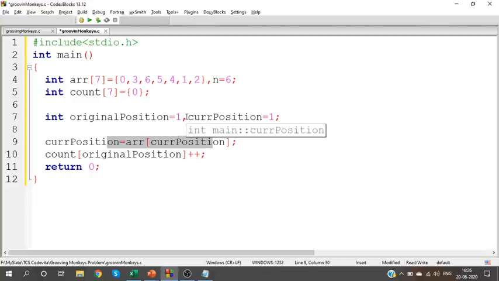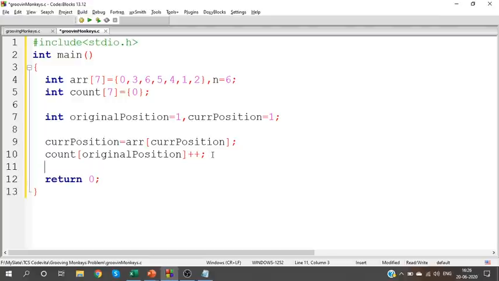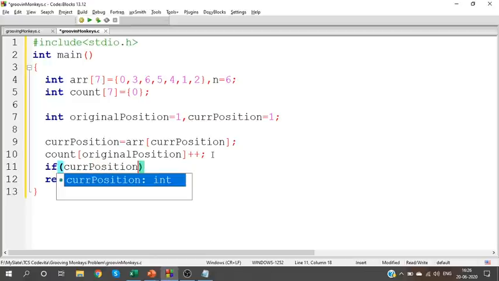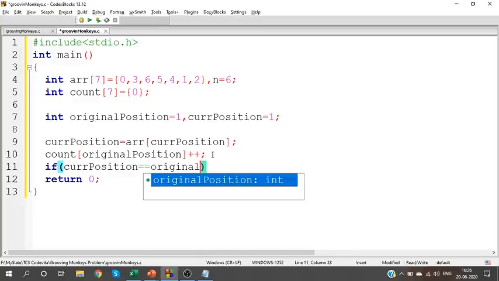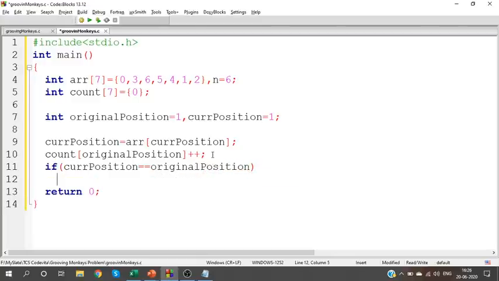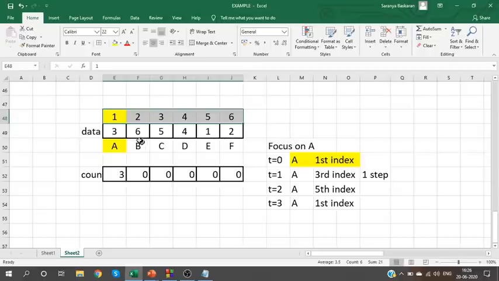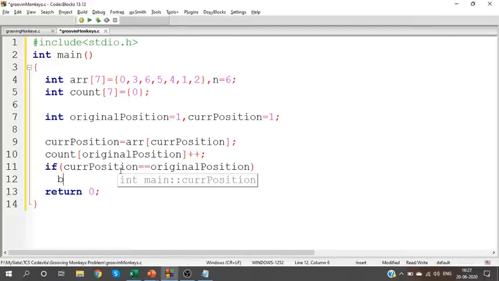Okay, so what should you check now? You should check whether you have reached your original position itself. Yes, check whether the current position is the same as the original position, right? If I have reached the original position, then I have my count value. I'm not calculating the result yet. I have the count value. What is the count value? The count value is 3. When you get this 3, you can break and continue for the next monkey.